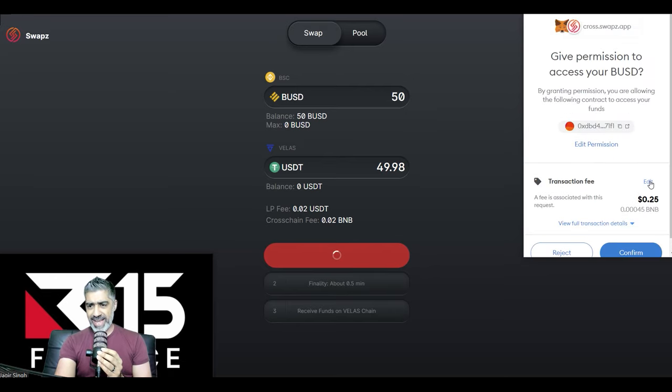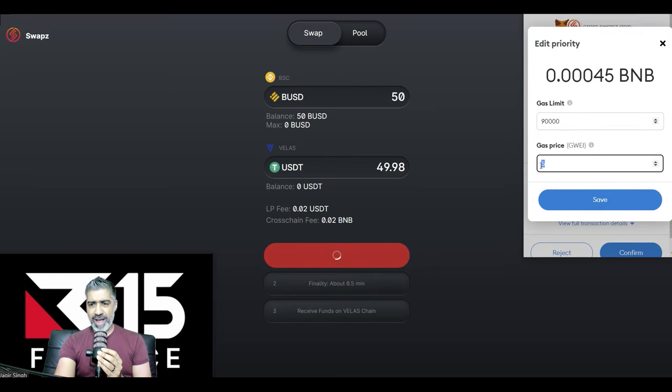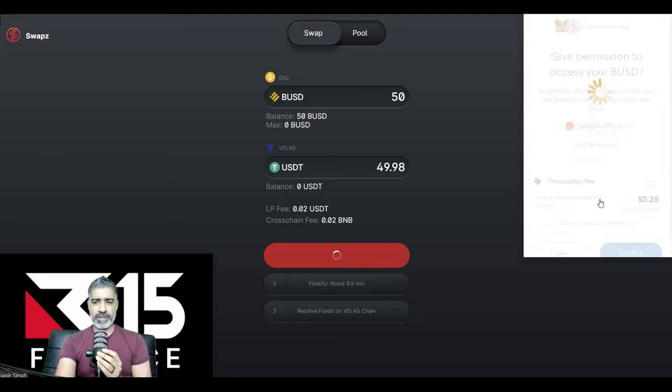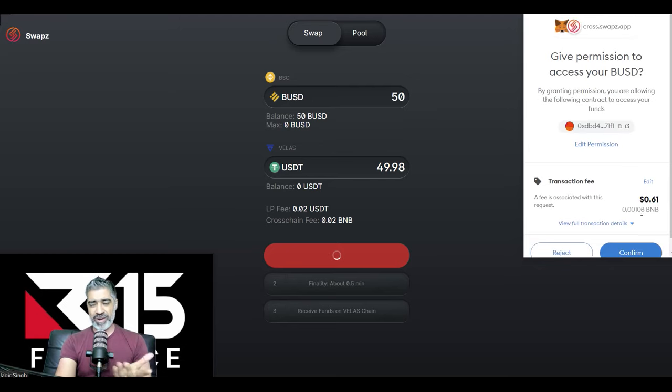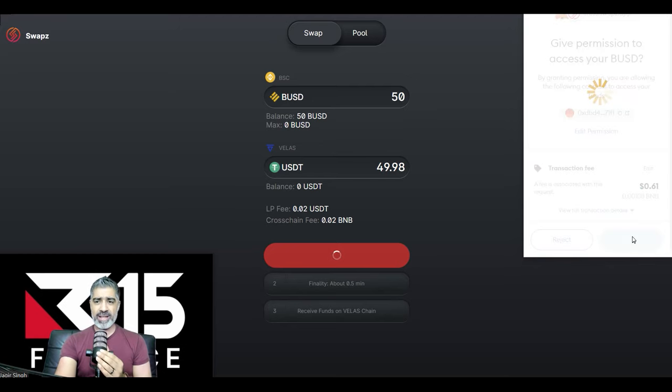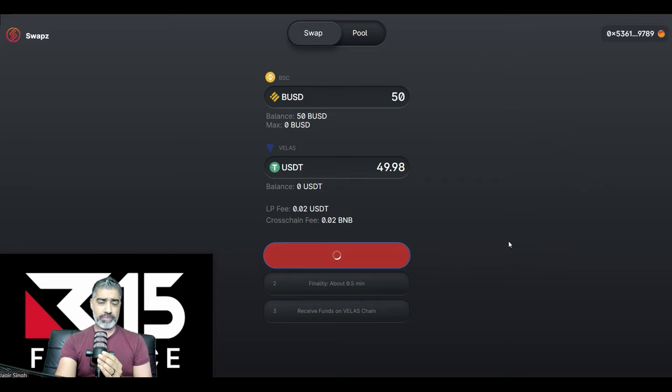Let's edit the gas. So we can leave the gas as is. 5's quite low for Binance Smart Chain. You know, you want to have it ideally minimum of 7, but even 12 makes it a little bit faster. Right? And it's only a few extra pence, right? 40 pence extra. So you can decide that. Let's confirm. And then we just wait. Let it do its thing.